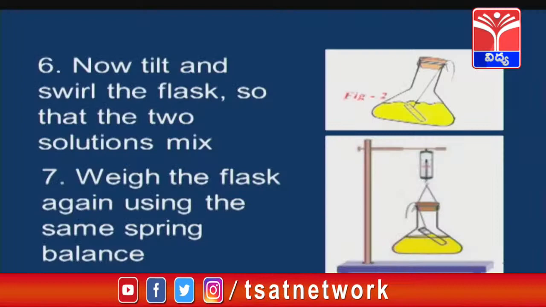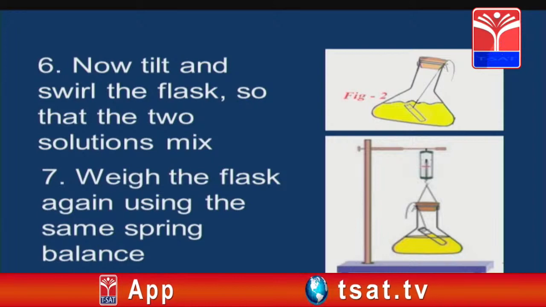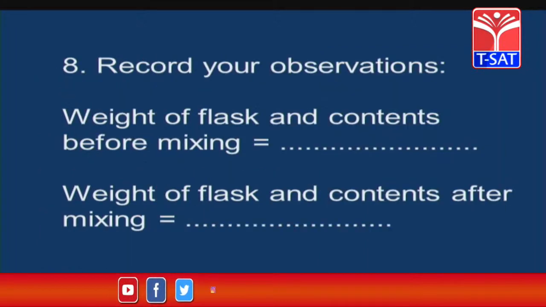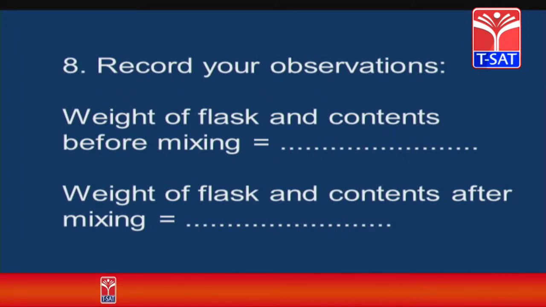That precipitate is the product, and it contains two types of chemical compounds. Now weigh the flask again using the same spring balance and note down the reading. You observe that the weight of the flask and contents before mixing and after mixing are equal.